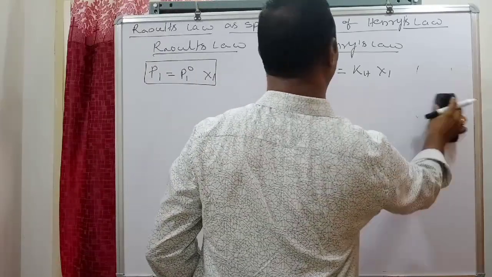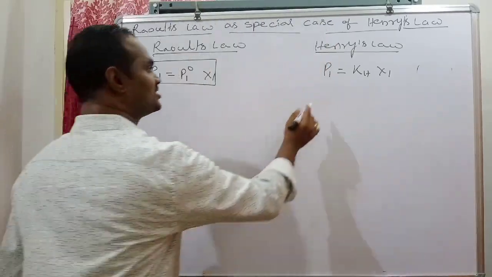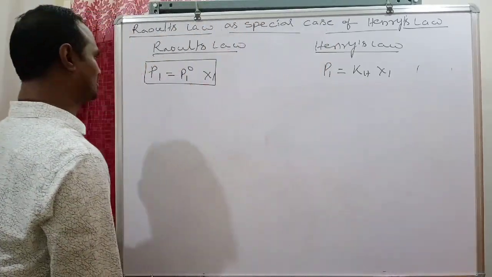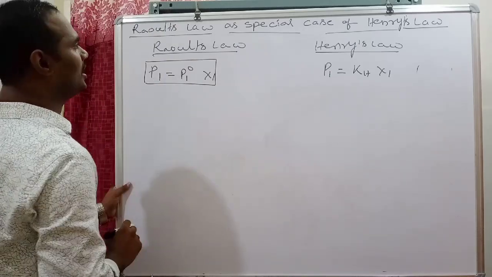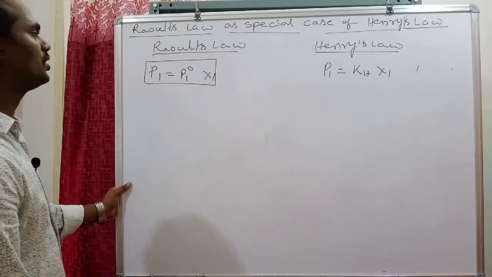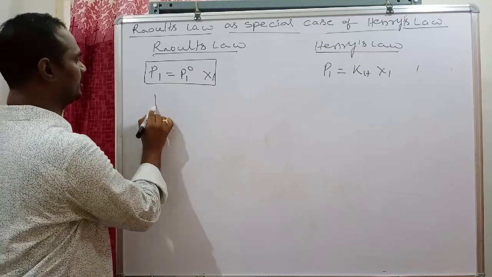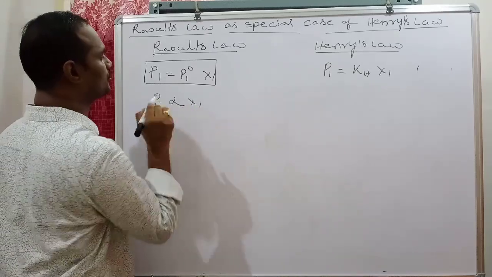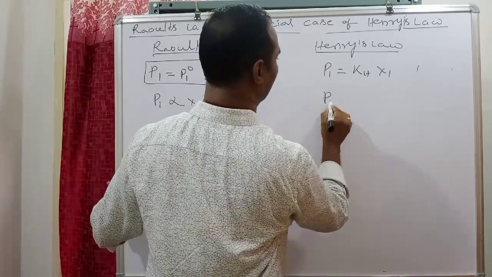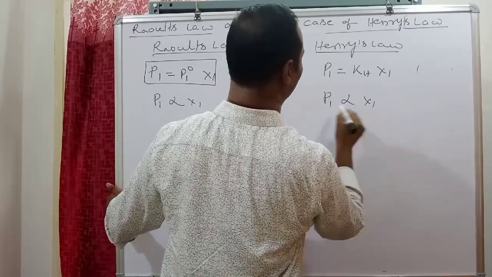Here, Henry's law: P1 is equal to KH into x1. Here, Raoult's law: P1 equal to P01 into x1. In both, P1 is proportional to x1.